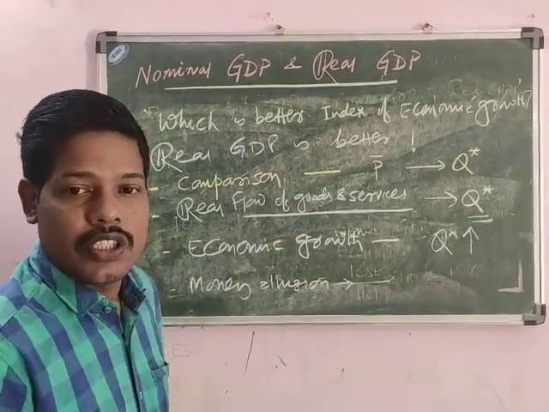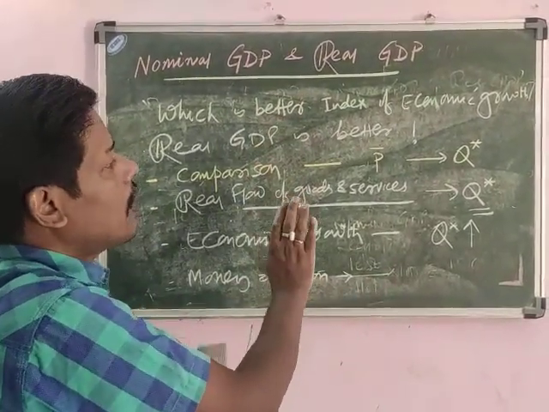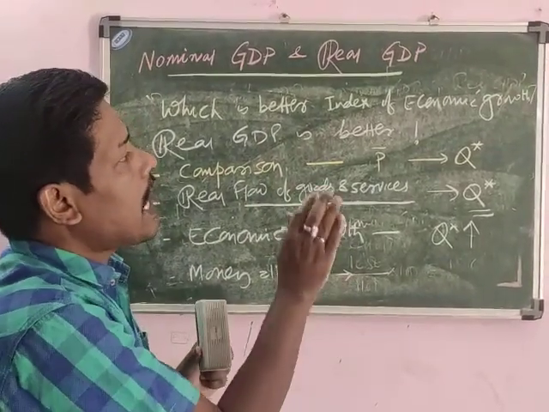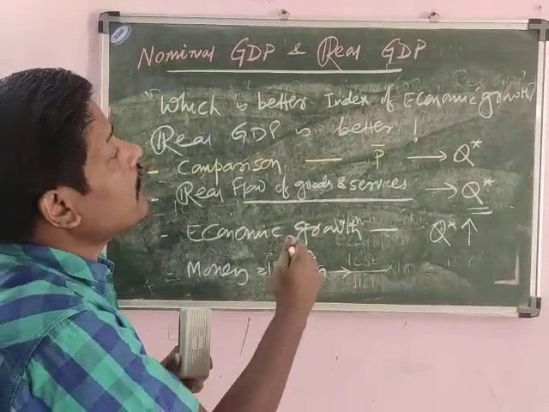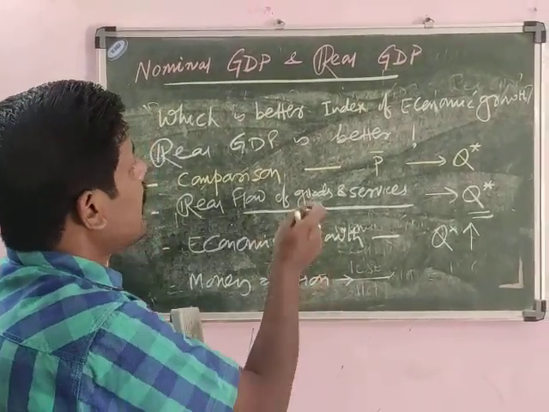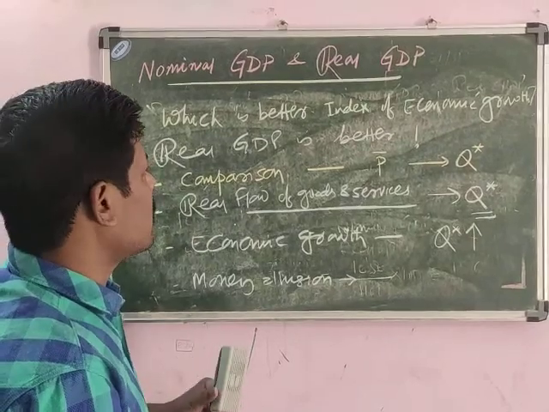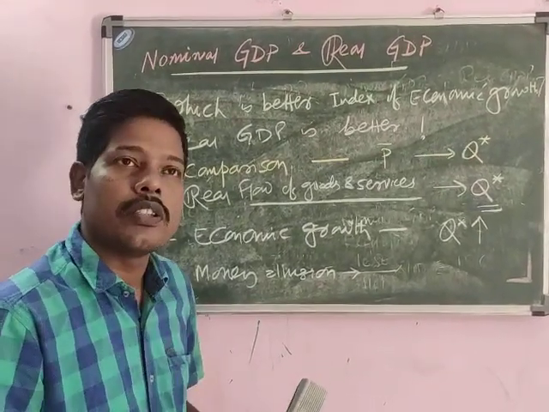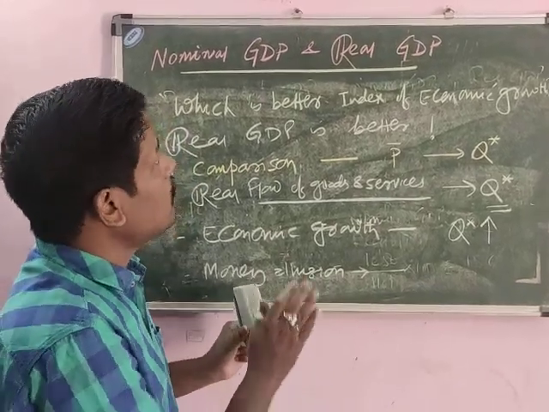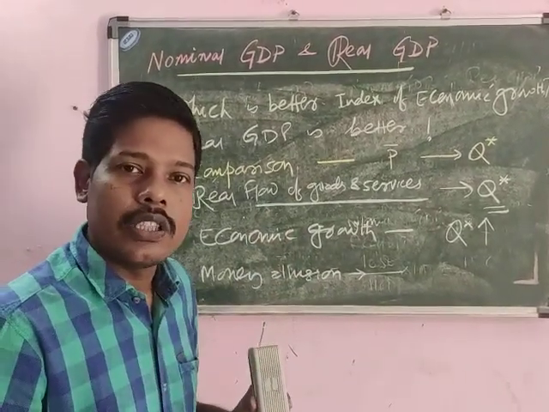So friends, today we have discussed these concepts of nominal GDP, real GDP, how they are calculated, and how can we find the price index or GDP deflator, and which GDP is better. All these things we have discussed in this chapter. Okay, so this is all about nominal GDP and real GDP. Thank you.